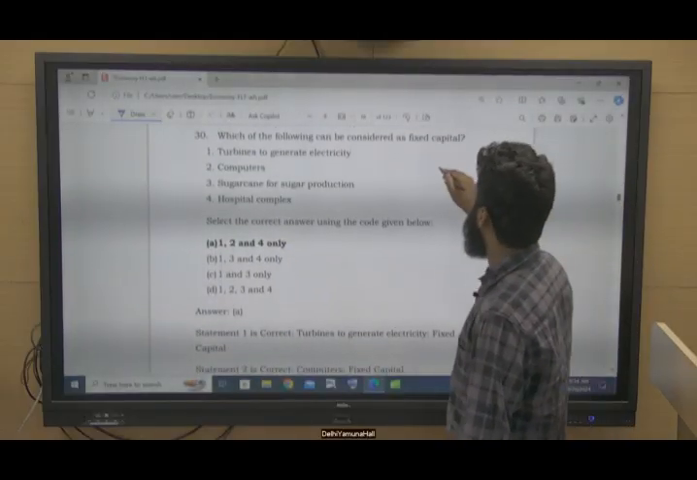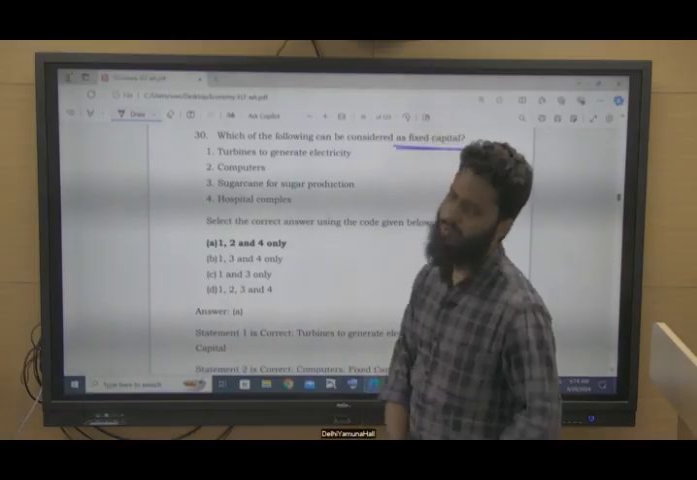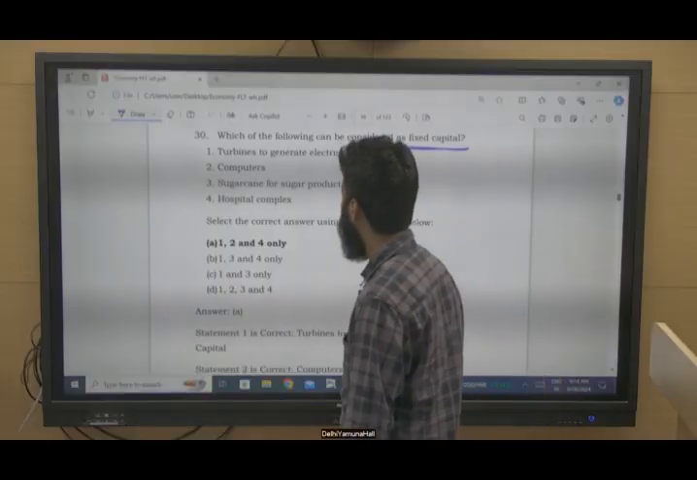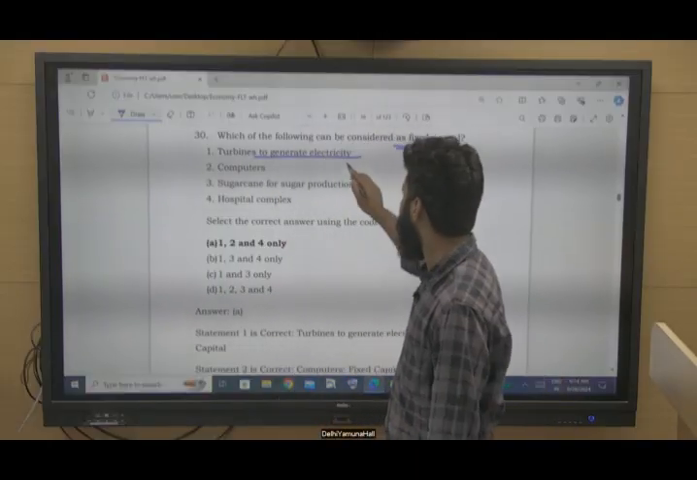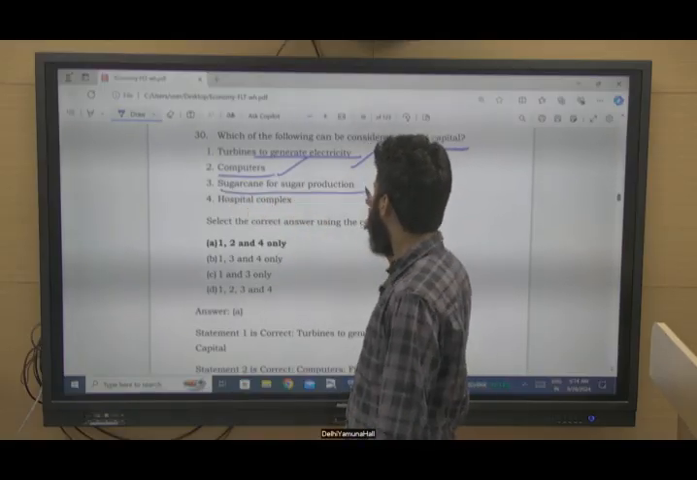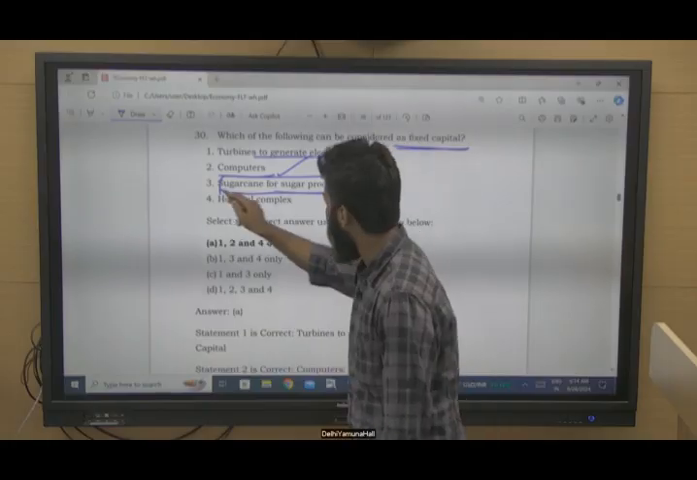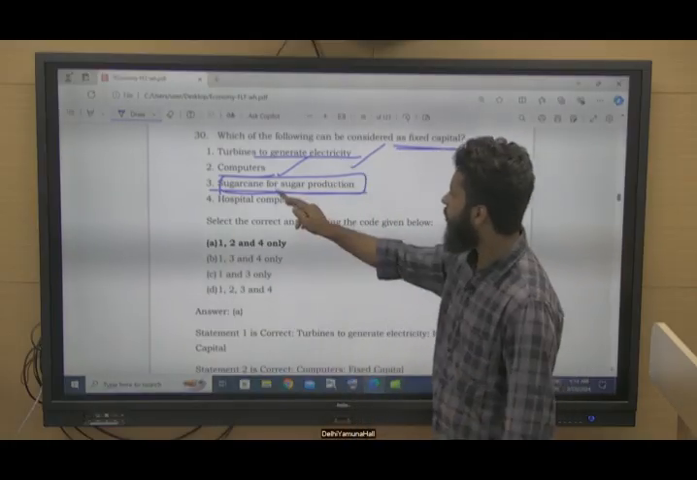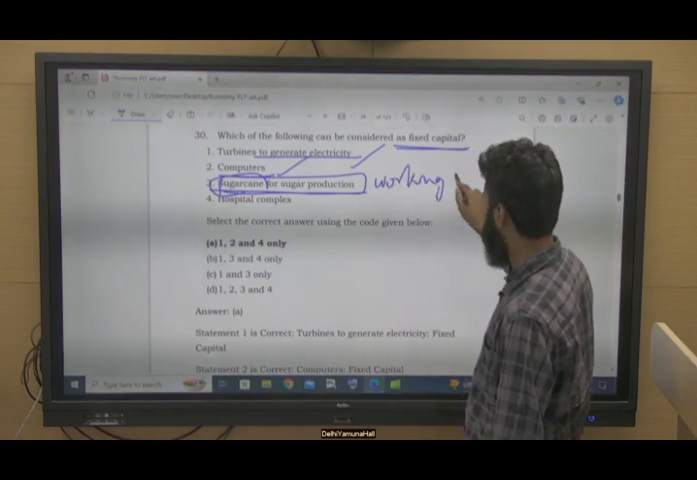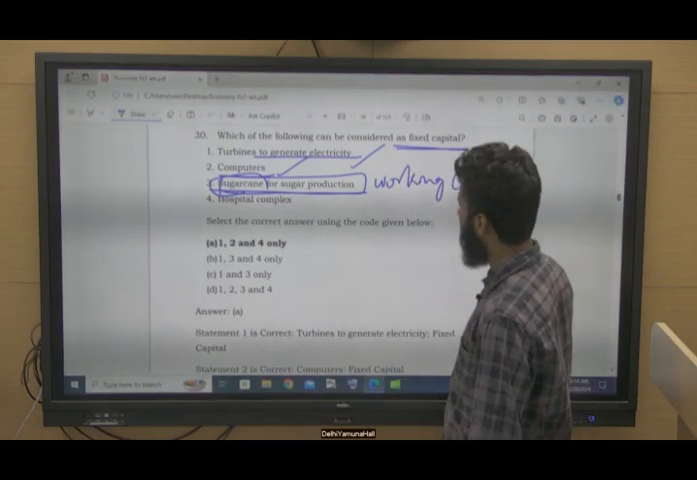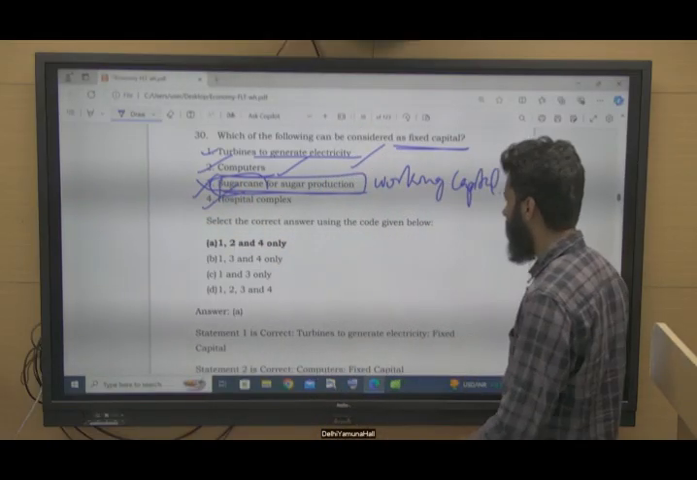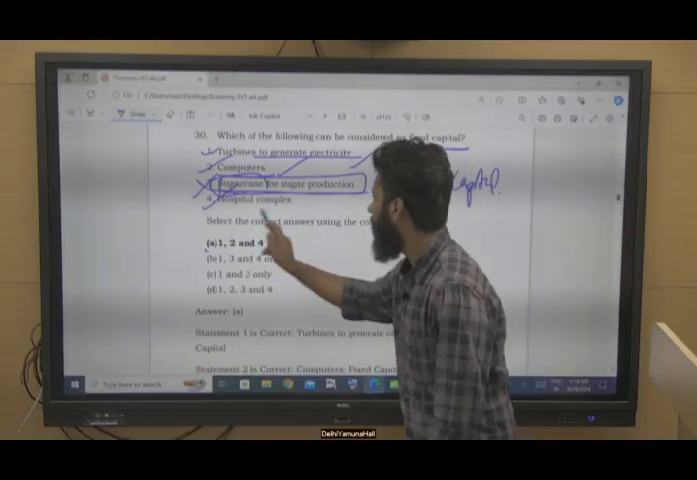Which of the following can be considered as fixed capital? You might have learnt about fixed capital and working capital. Let's see. Turbines to generate electricity, this is fixed capital, true. Computers, true, fixed capital. And sugarcane for sugar production. The machinery is fixed capital, but sugarcane here is working capital and not fixed capital. So 1, 2 correct, 3 is not correct, 4. Hospital complex, yes, fixed capital. So 1, 2 and 4. Option A.